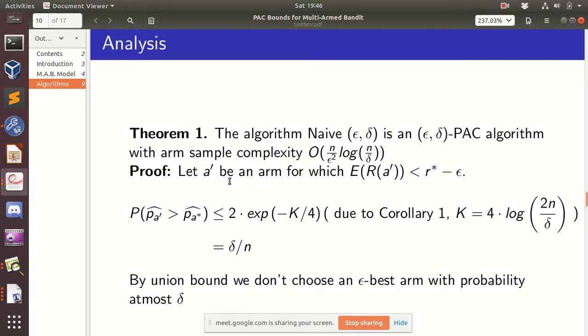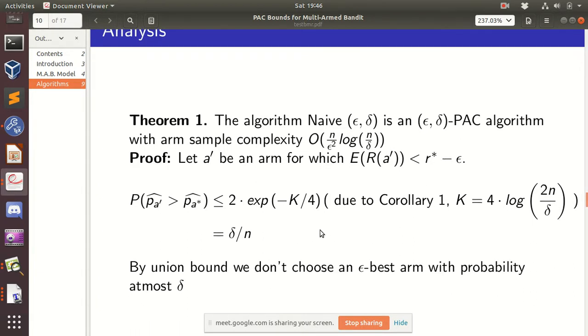So A dash is an arm which is not epsilon optimal, that is, it has a reward less than r star minus epsilon. Basically, if p A cap is greater than p A star, then... okay, let me present it this way. When will this algorithm fail to give an epsilon best coin?